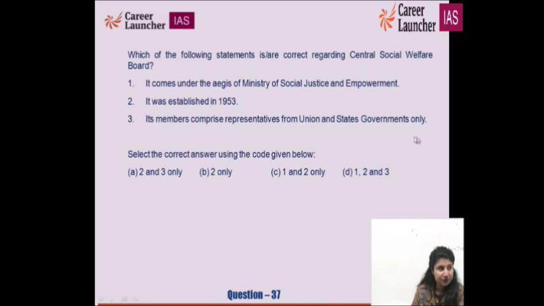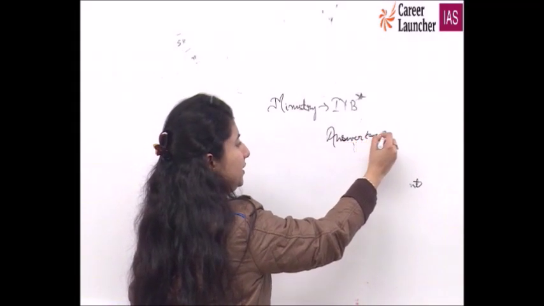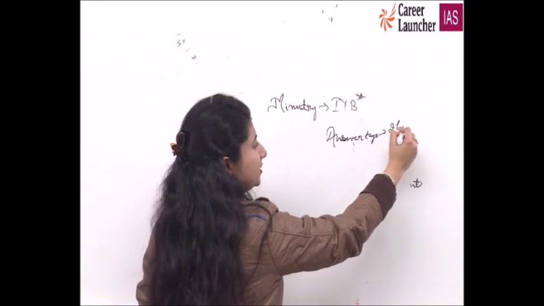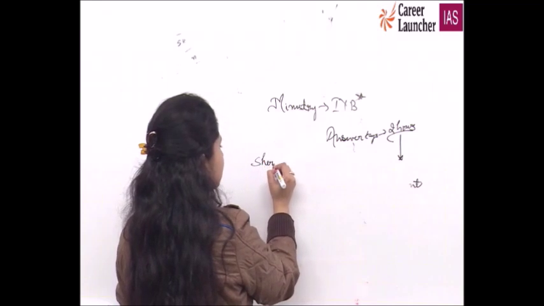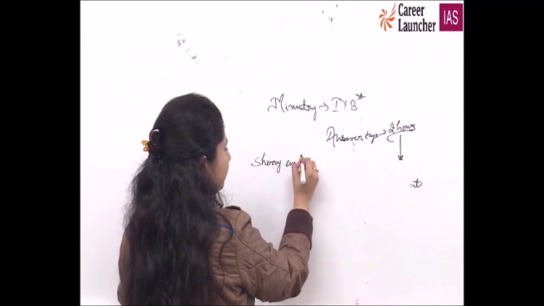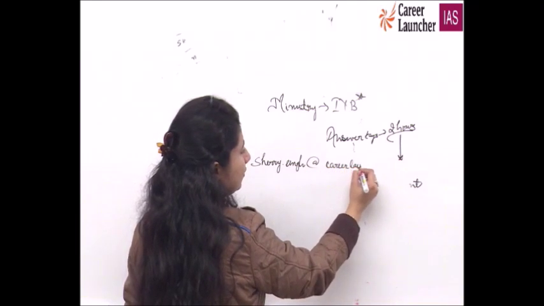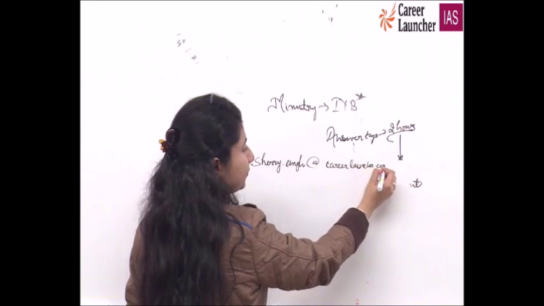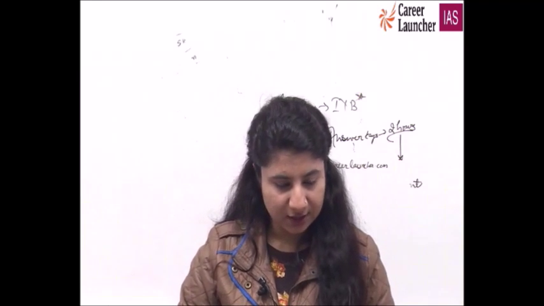Fine. And the important information, the key points, the factual information of everything has been mentioned in your answer keys. So revise your answer key as well and don't take them lightly. You only need 2 hours for dedicated revision. After that, if you encounter any trouble, you can send me your mail at sherry.singh@careerlauncher.com. What else? Nothing more. Okay.